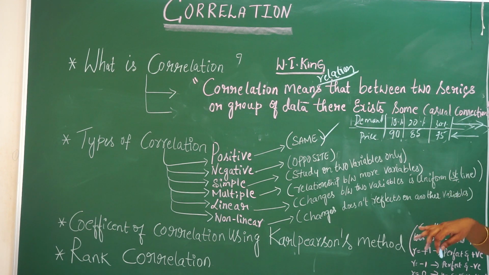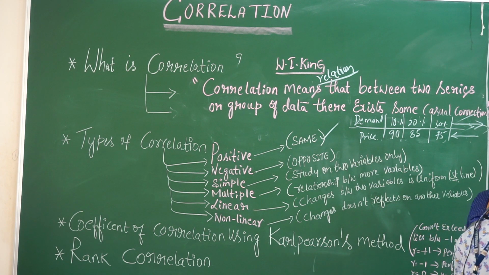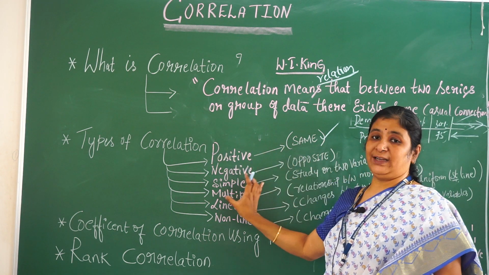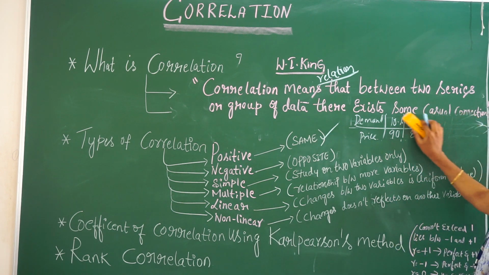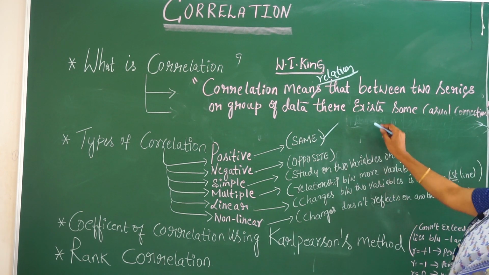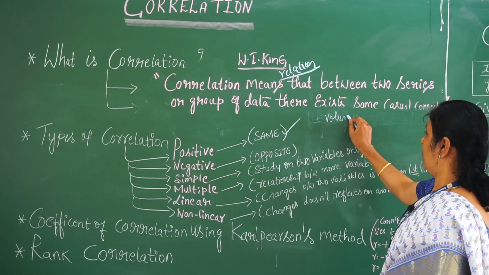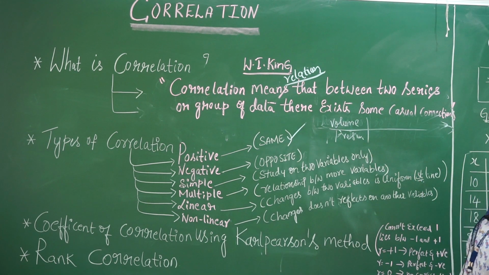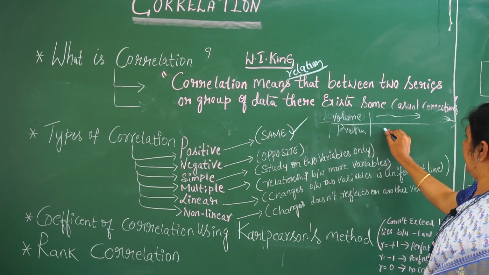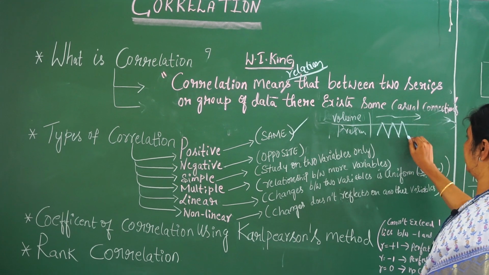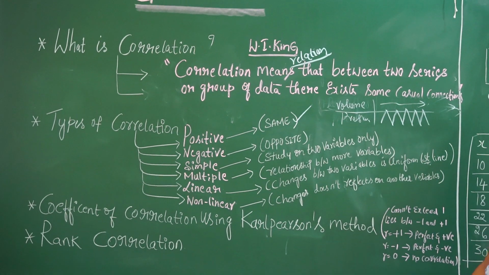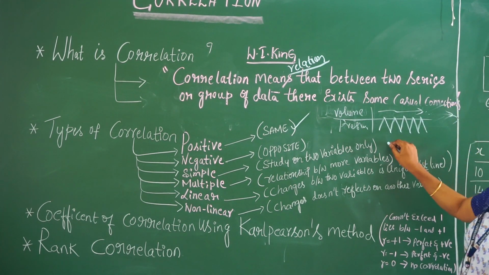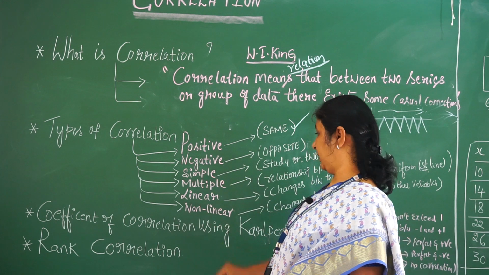Suppose I make a study on only two variables and understand only their relationship, then such a correlation we call a simple correlation. For example, I need to study two important variables, say volume versus pressure. As the volume increases, the pressure may increase or decrease based on the amount of data you are going to give. Such a study we call a simple correlation.